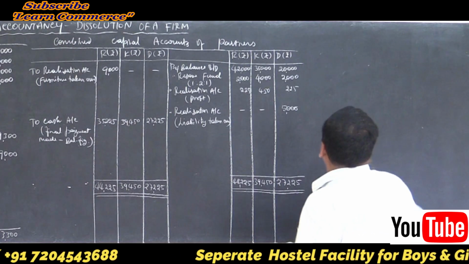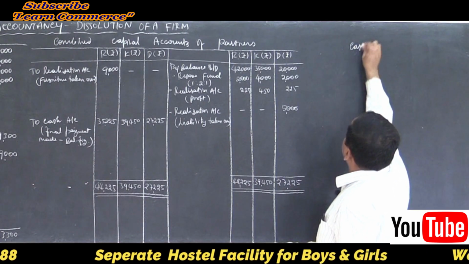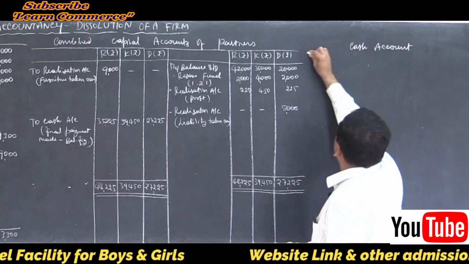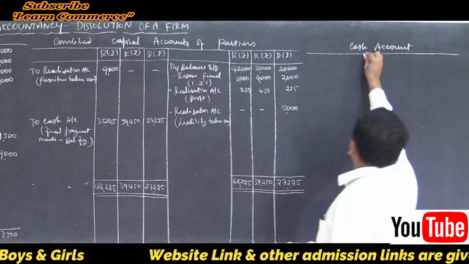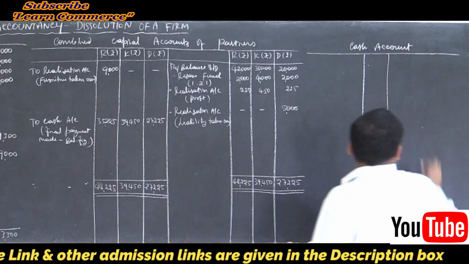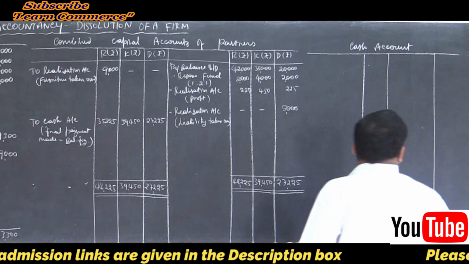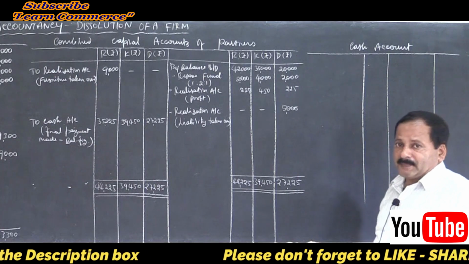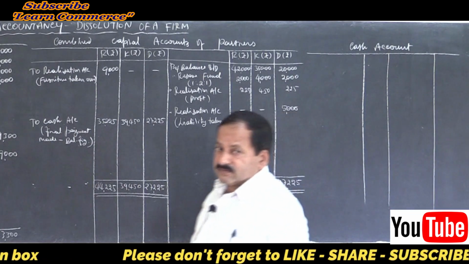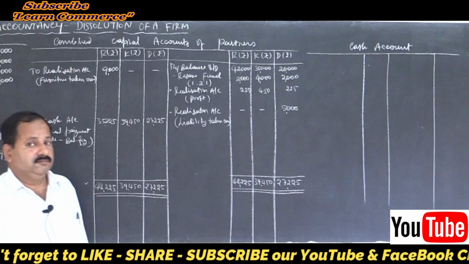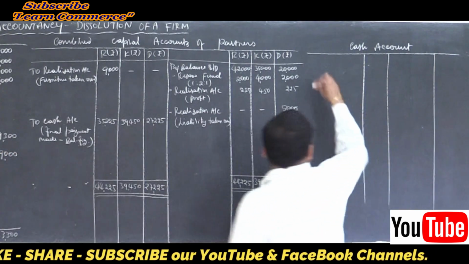Let us move on to the last part, cash account. Write the balance first. Debit balance always: debit, credit, particulars, amount in rupees. Write column headings. To balance brought down.